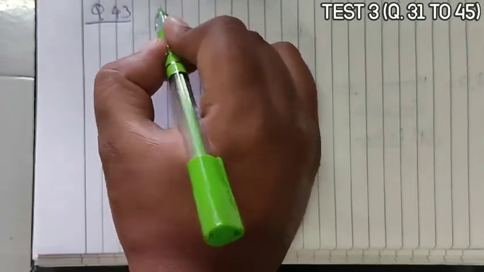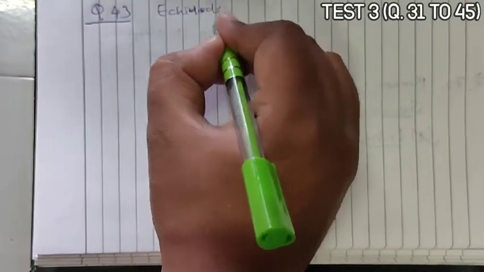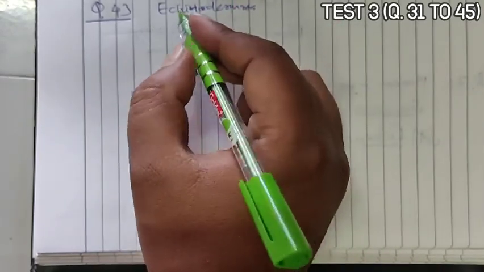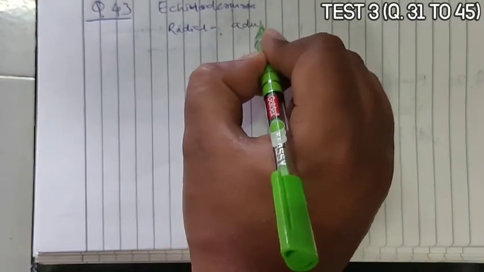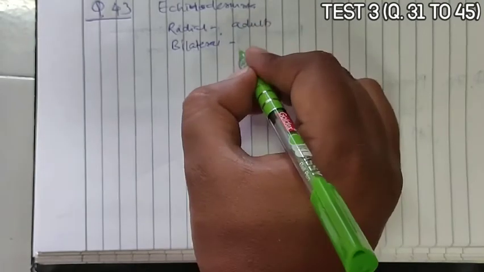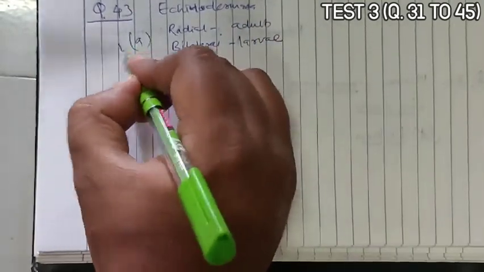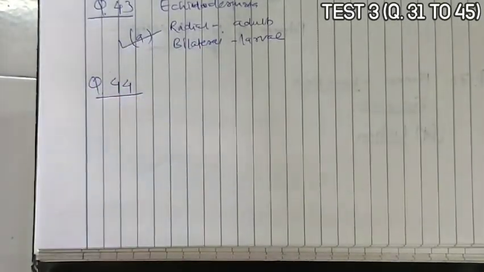Question 43. In phylum Echinodermata. Now we have just discussed that Echinodermata have radial symmetry as well as bilateral symmetry. Radial symmetry is found in the case of adults and bilateral symmetry is found in the case of the larva. So option A becomes the correct answer.